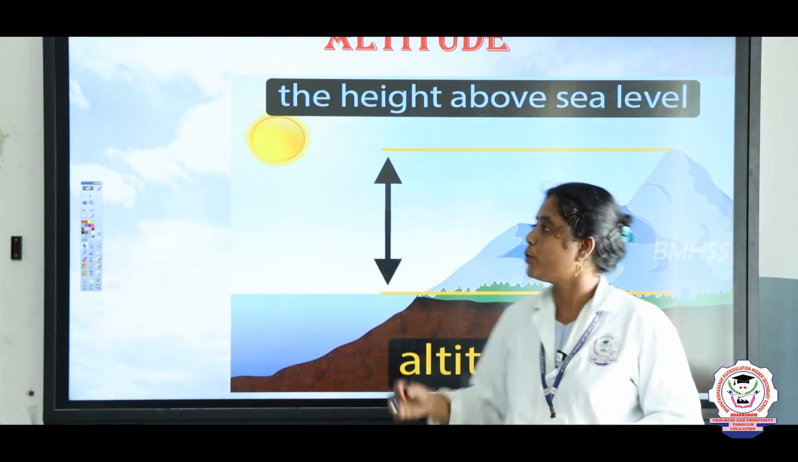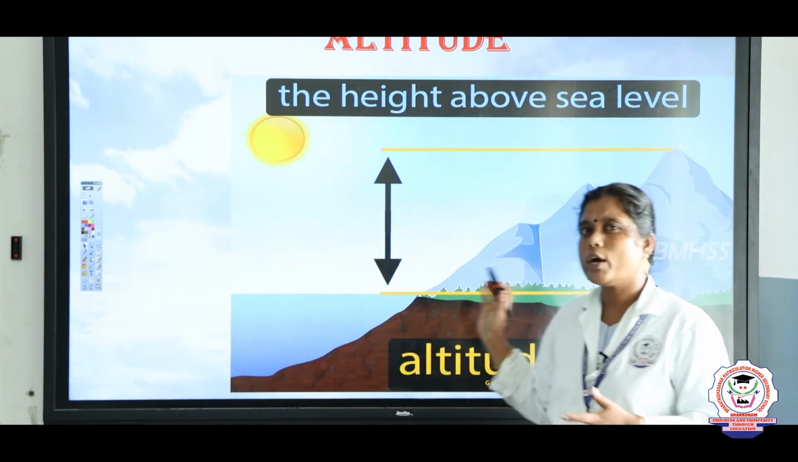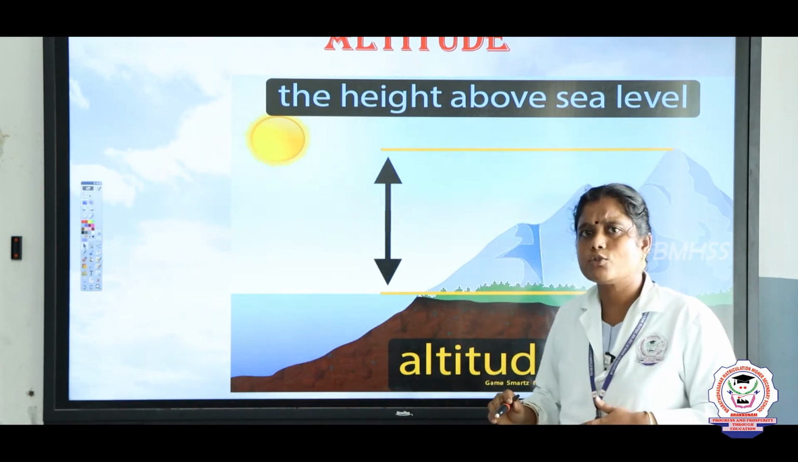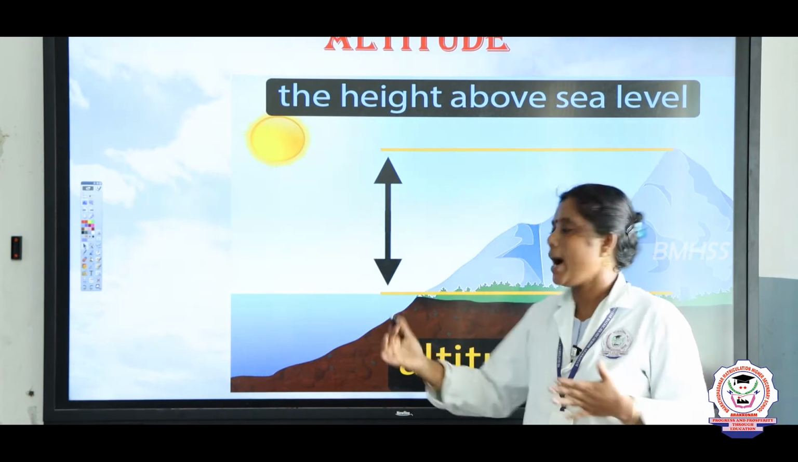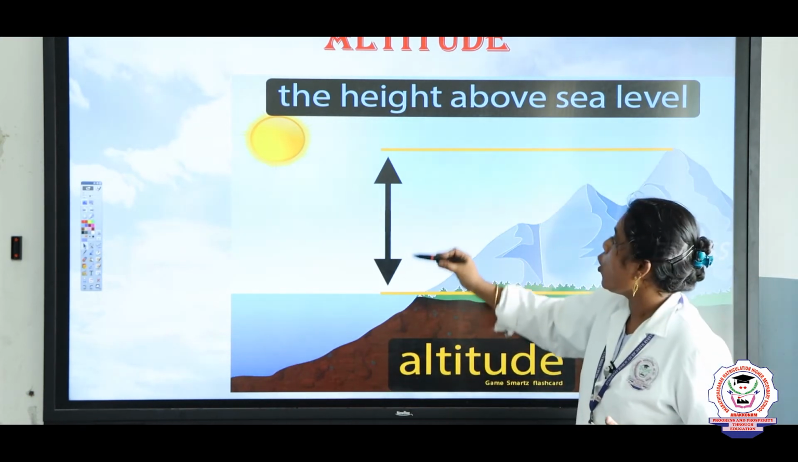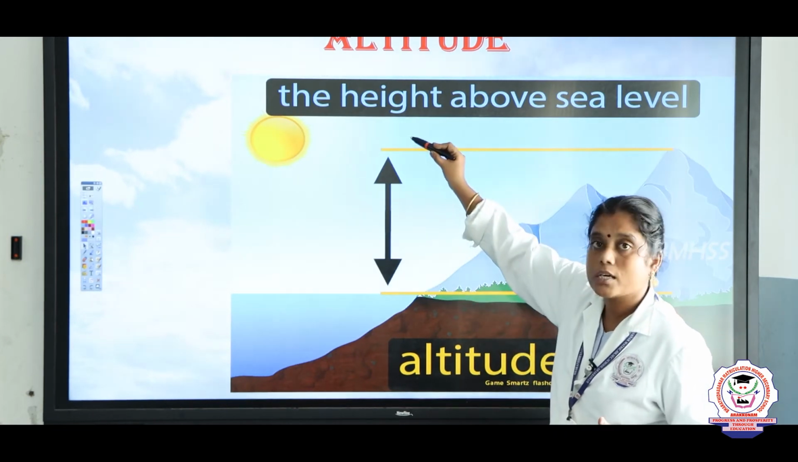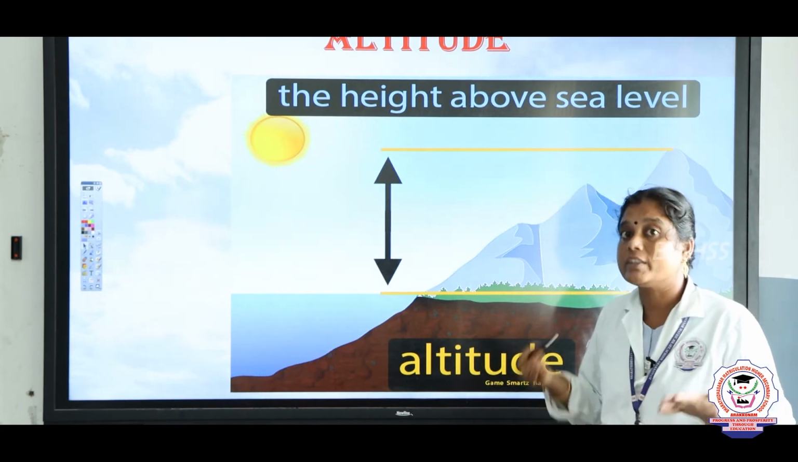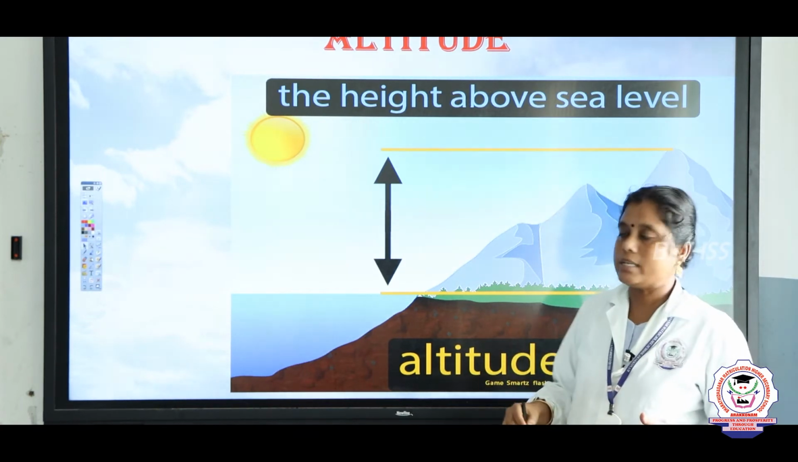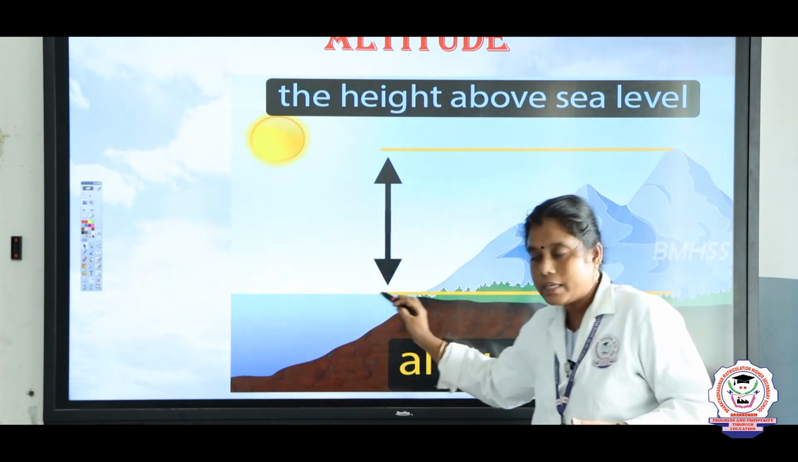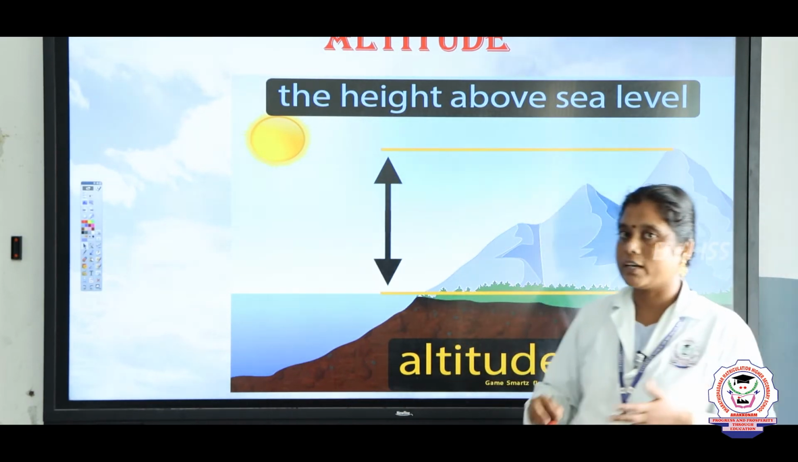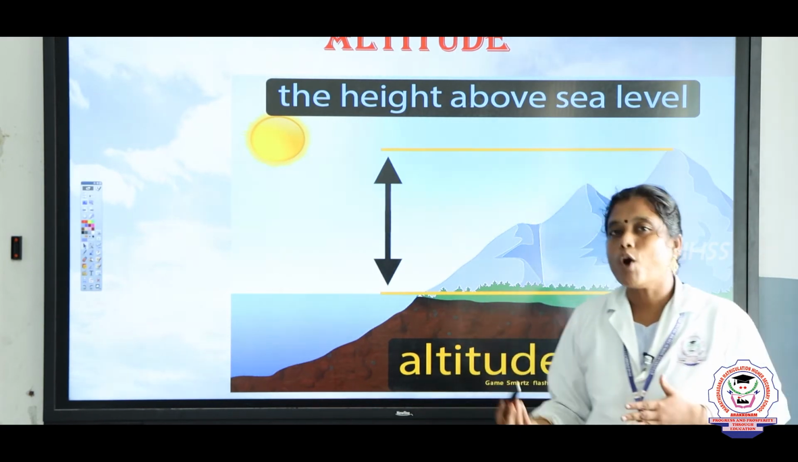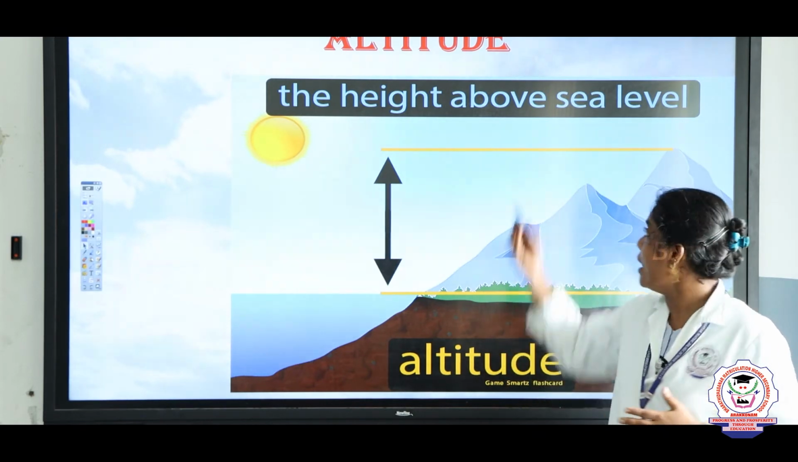First, altitude. What do we come to know from this image, children? This is altitude, meaning elevation or height. Once the height increases, the level of atmospheric pressure decreases. Once the height decreases, the level of atmospheric pressure increases. This is the small thing associated with altitude.